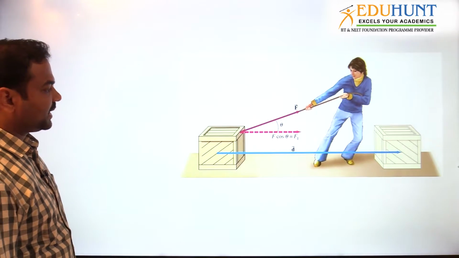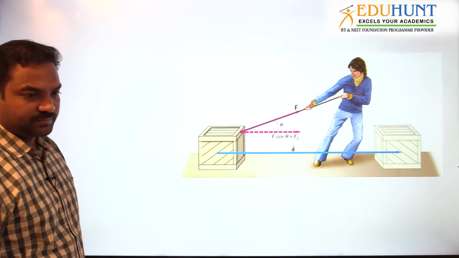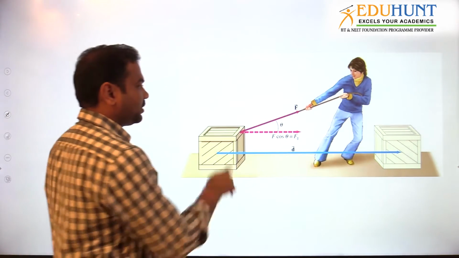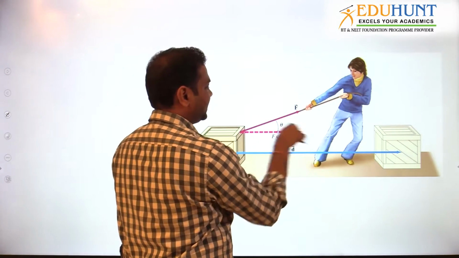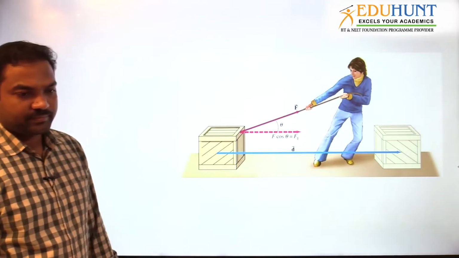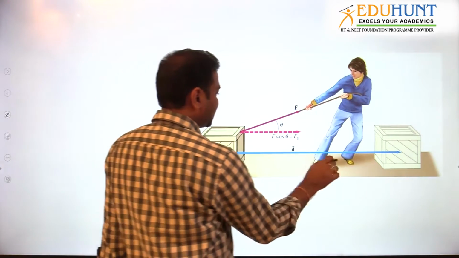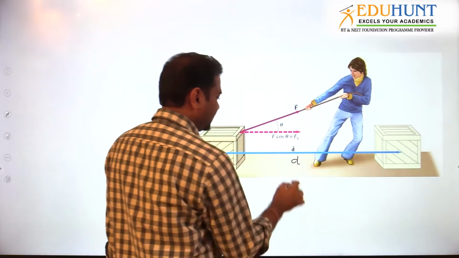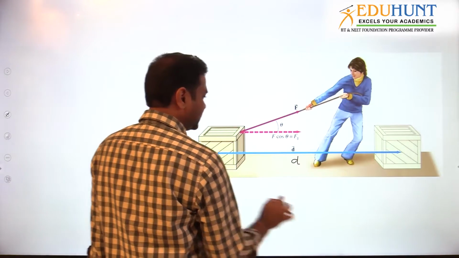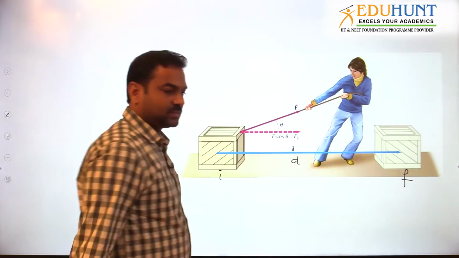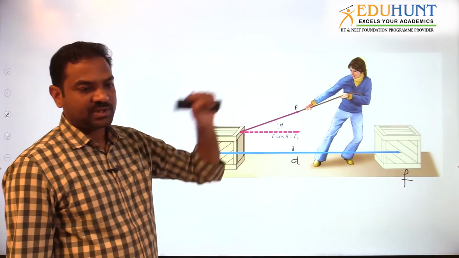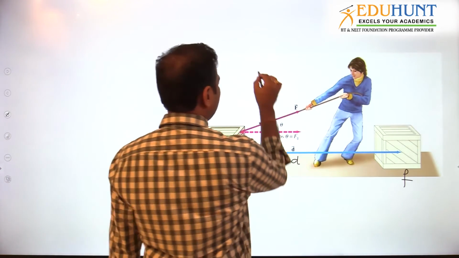So this is the case. See, one person is dragging the box by applying a force. The force is constant, and he is always applying the force at an angle theta. Now what is the total displacement? The total displacement is d. This is the initial position, this is the final position. Then what is the work done by this person? He is applying the constant force F bar.